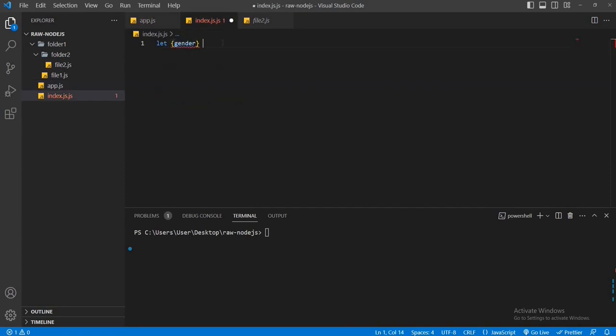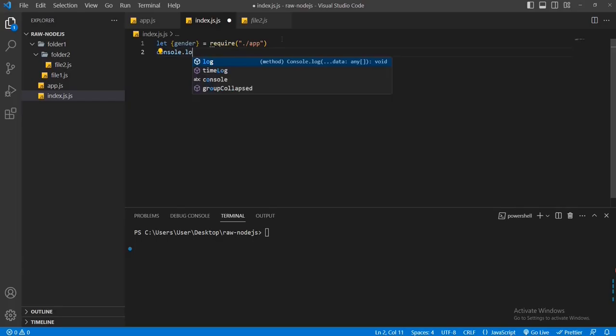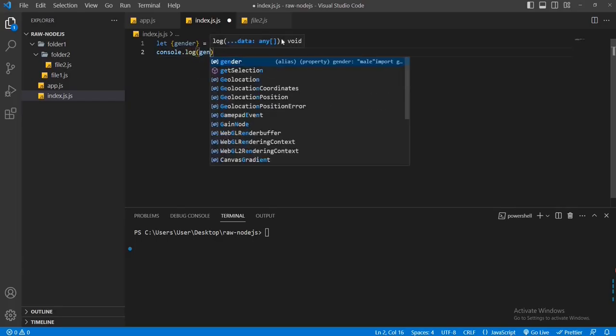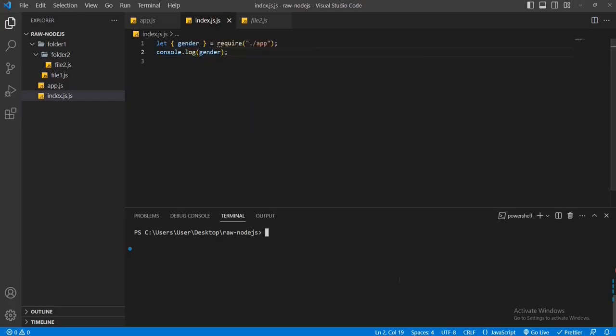Then write require, and after that, set the file path. After that, console this gender. Now save the file, run the file, node index.js. We can see the male output.